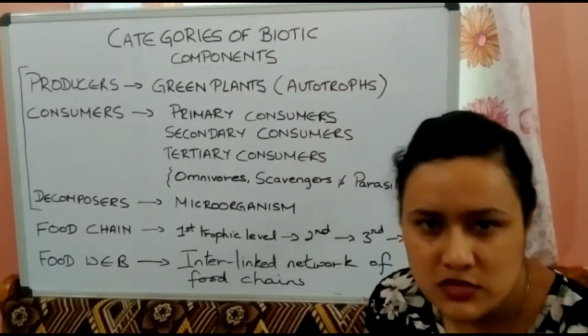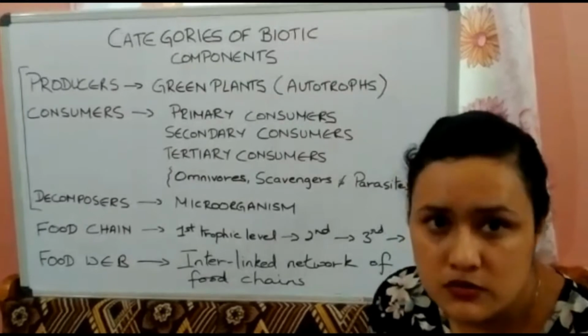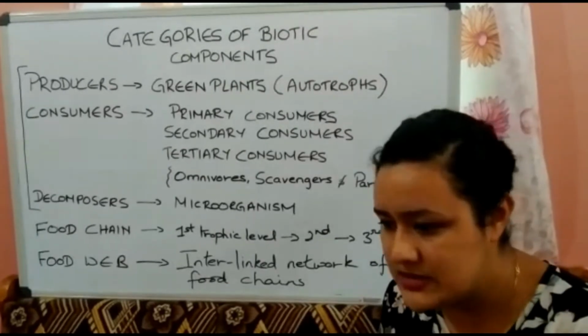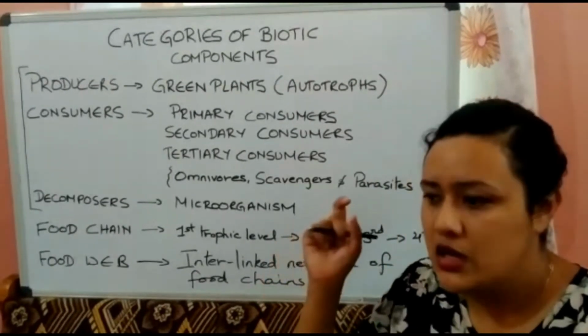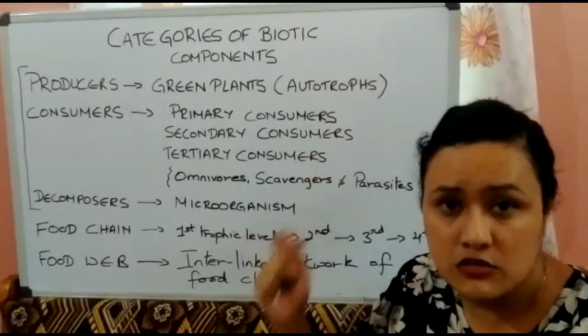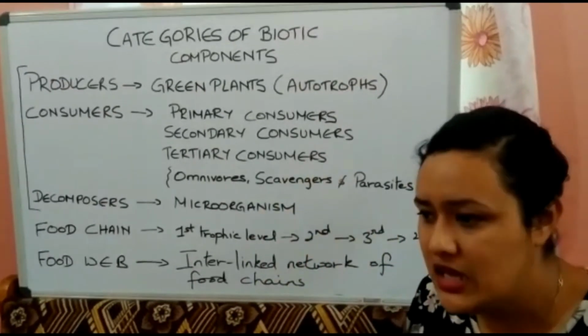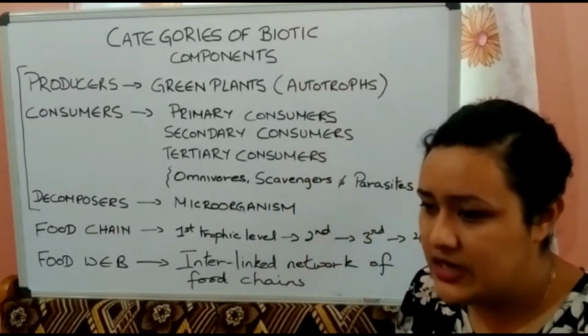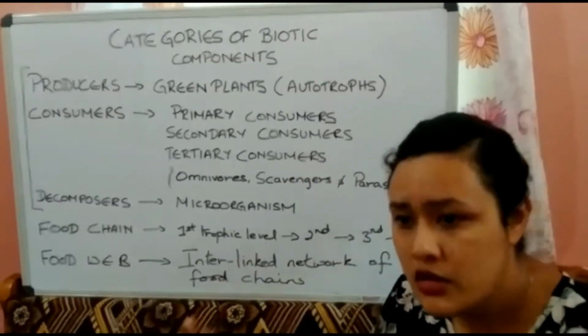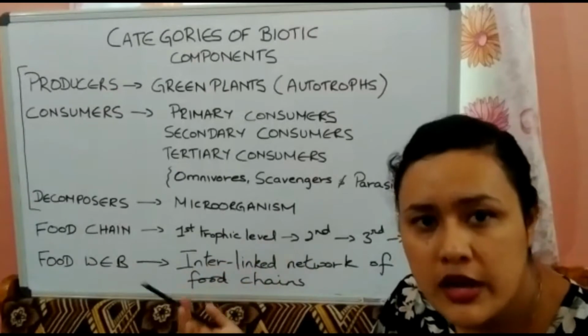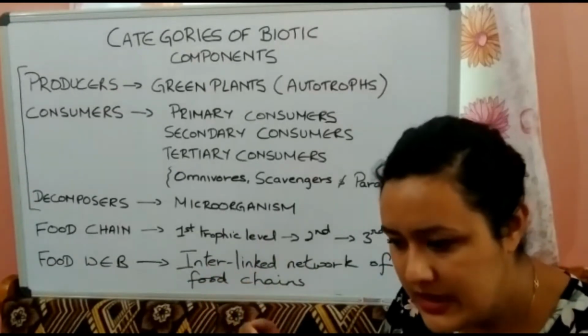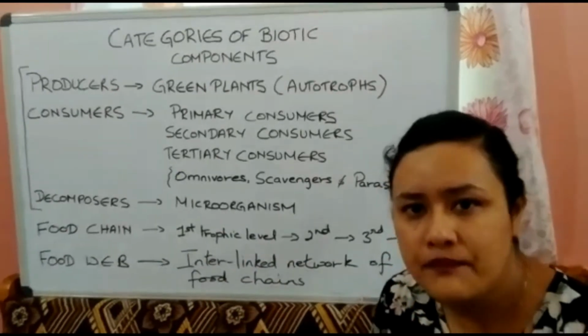Leech, worms, tapeworms are parasites. Even lice come under parasites. They live on the body of other organisms, and they get food from them.